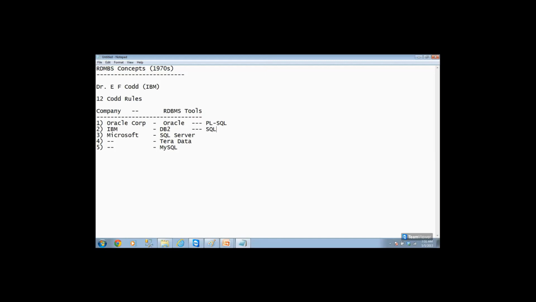They did not modify it because they created the SQL language. SQL Server says my language is Transact-SQL. Like that, many companies have given their own names. But all these languages have been derived from the SQL language only.